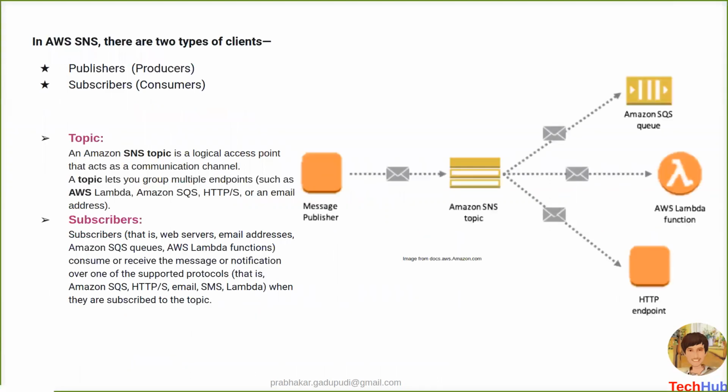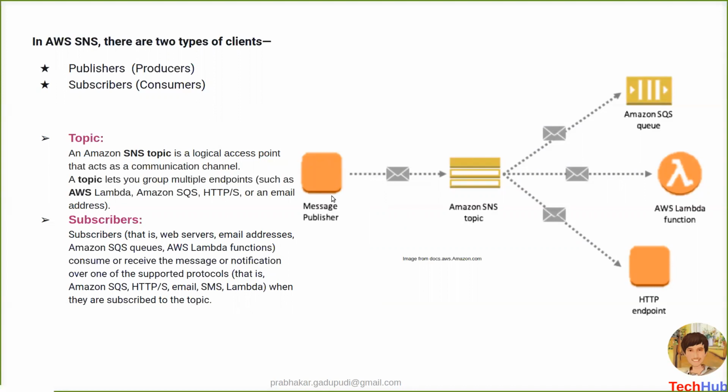Here, try to understand this diagram. SNS comes with two categories: one is publishers and the second is subscribers. Publishers are nothing but the producers who actually send the messages, and subscribers are nothing but the consumers who actually receive the messages. Suppose here is my publisher.